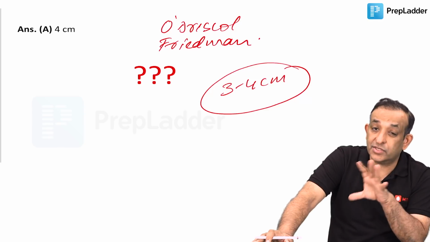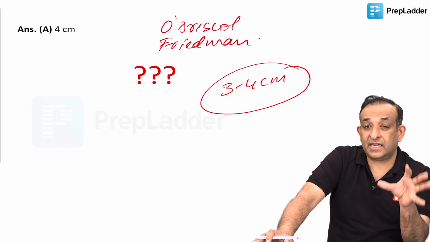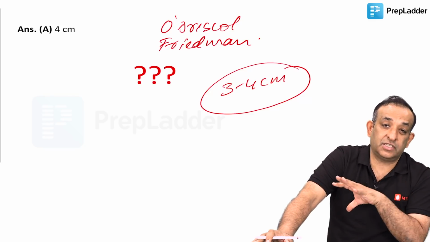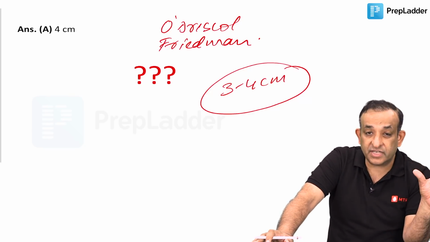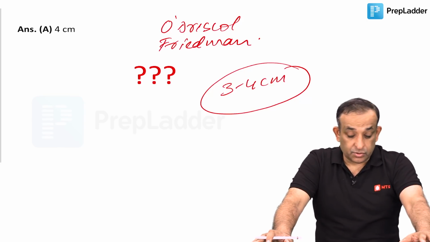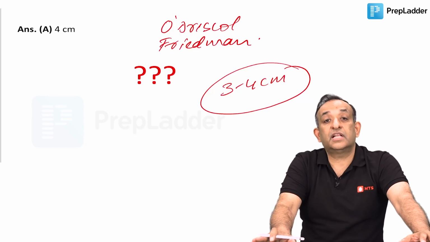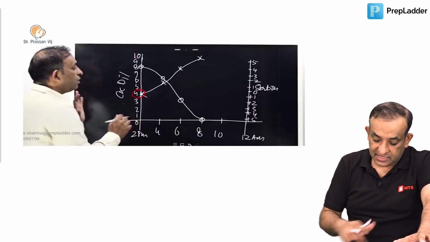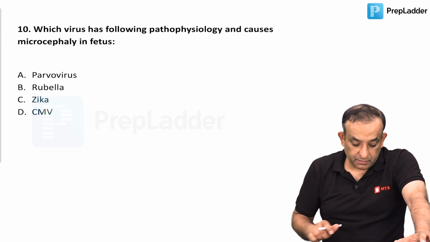I think the answer should be the same, 4 for active and 4 for plotting, simply because the 4 centimeter watch is practically used across the country even now. The recommendation of 6 centimeters has not been put into practice. So I did a lot of research to come to this conclusion that we'll stay at 4 centimeters. A lot of discussion on this happened, so let's move on and see question number 10.